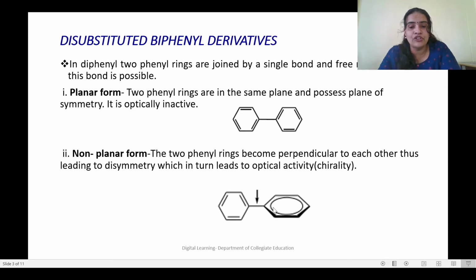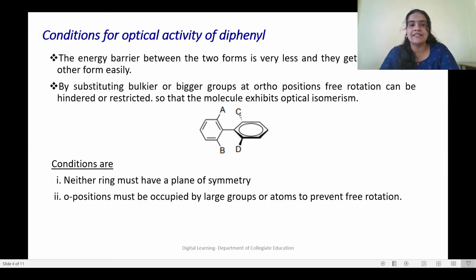There are 4 ortho positions here, 2 for this phenyl group and 2 for this phenyl group. So if all the 4 ortho positions are substituted with a bulkier group, then the rotation about the carbon-carbon bond can be restricted and it will continue in the non-planar position and it will exhibit optical activity.